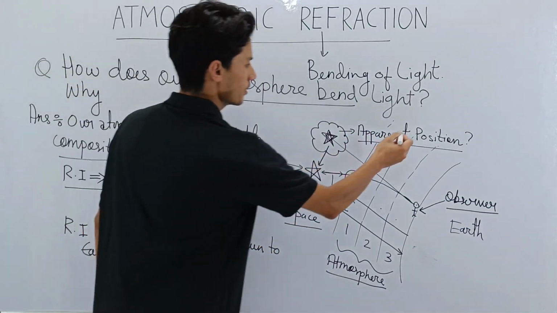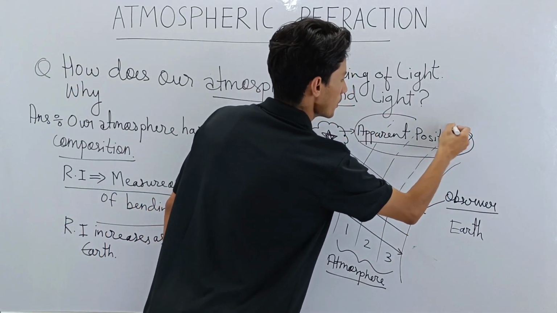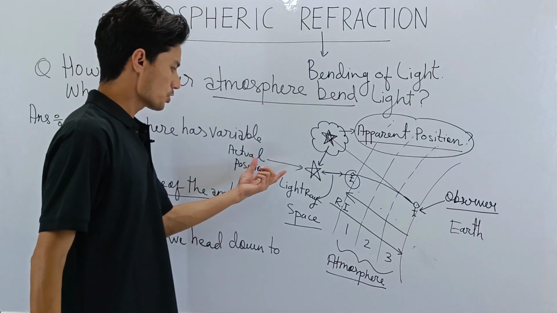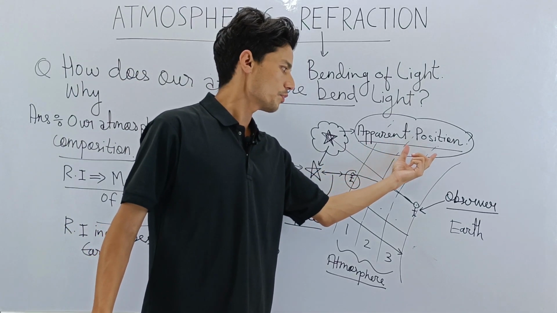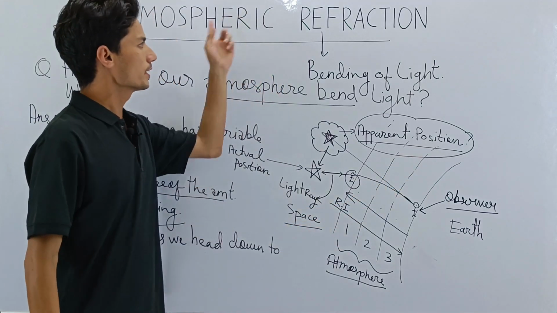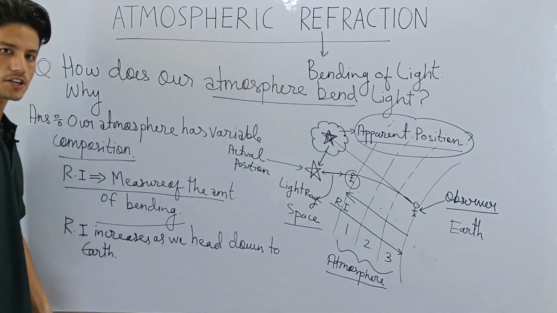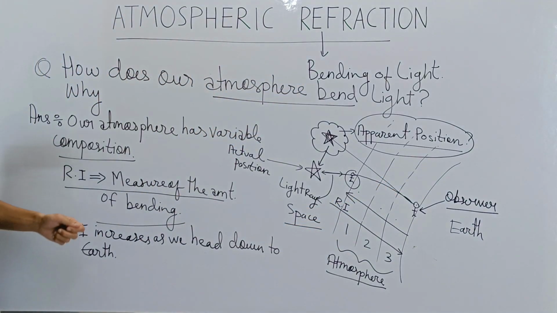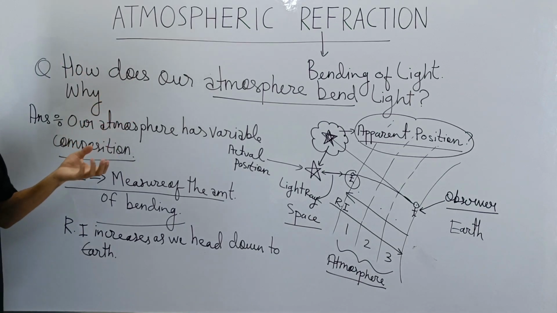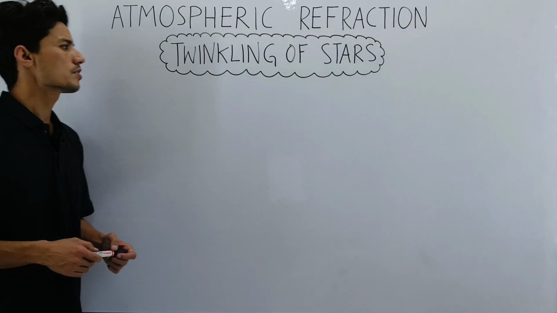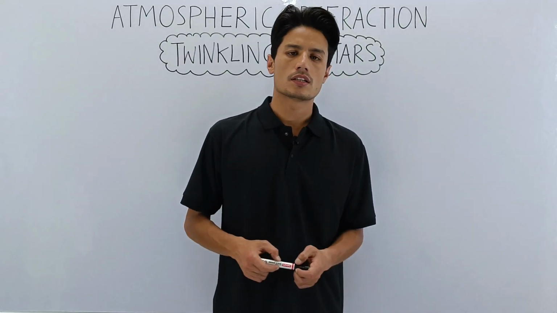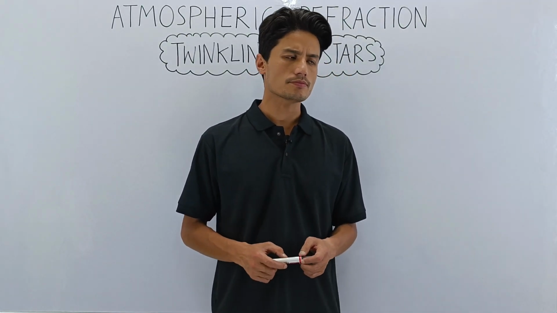Here we have discussed the actual position of the star and the apparent position of the star, which we can only understand by understanding atmospheric refraction. So now the next topic will be twinkling of stars, which is also discussed under atmospheric refraction. So what is twinkling of stars?